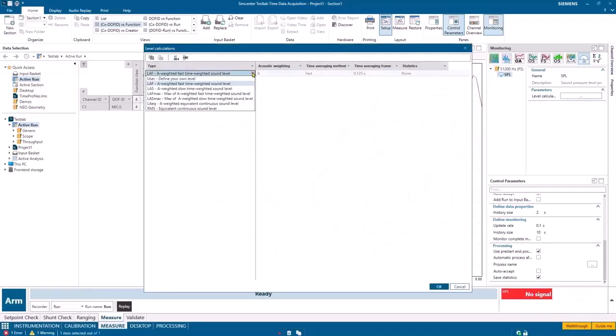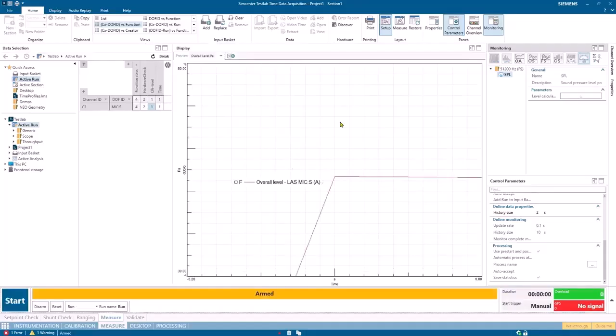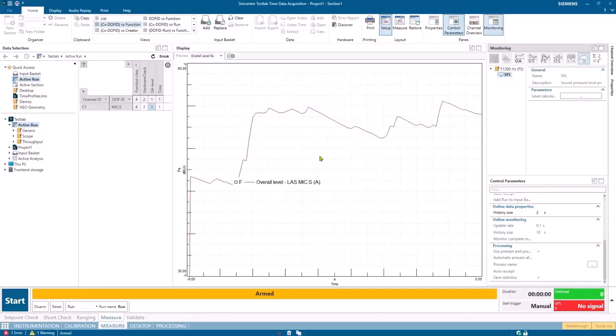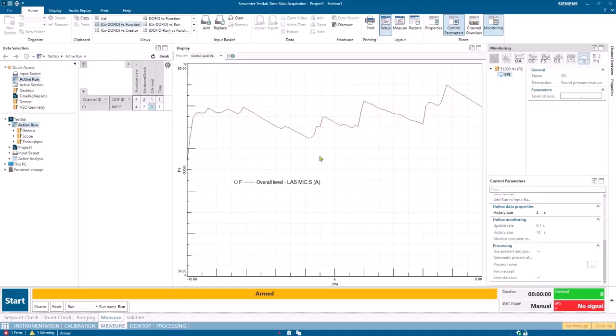Okay, so that's LAF. If I disarm here, I can change this. Just quickly show you that same thing on LAS. Arm again. And here we're going to have a slower approach and a slower decay. So as I start talking, the level will take a little bit longer to go up. And as I'm quiet, it takes longer for the level to fall. Okay, so this is maybe more appropriate for a more stationary noise. You want to get an average sound pressure level. This one's going to be a little bit less influenced by someone slamming a door or a car driving by if you're trying to record the background noise, that kind of thing.